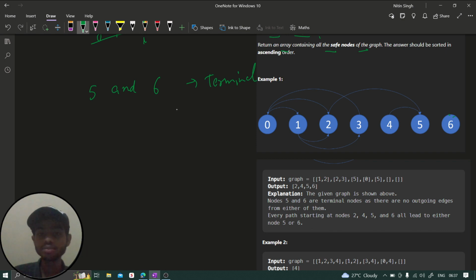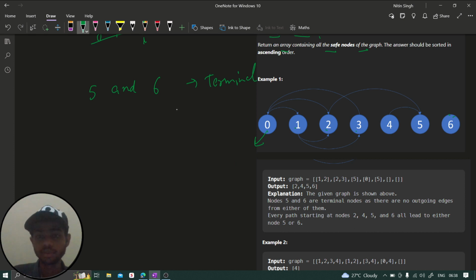Fine. Now if we focus on 0, we can move to 1. From 1 we can move to 2, right? But from 1 we can also move to 3, right? And if we move to 3, we come again to 0. So we can say, guys, if from 0 we take 1 and from 1 we go to 3, this is not allowing me to reach a terminal node, right? So that means we can say 0 is not a safe node.